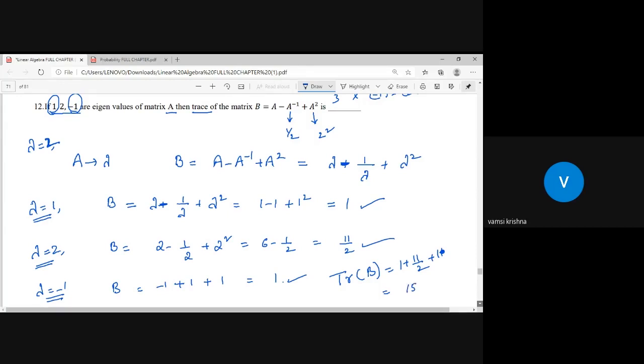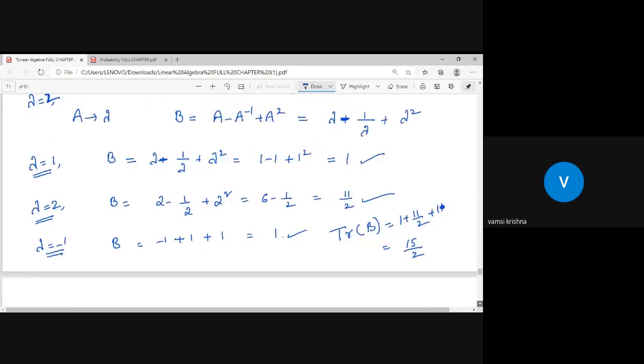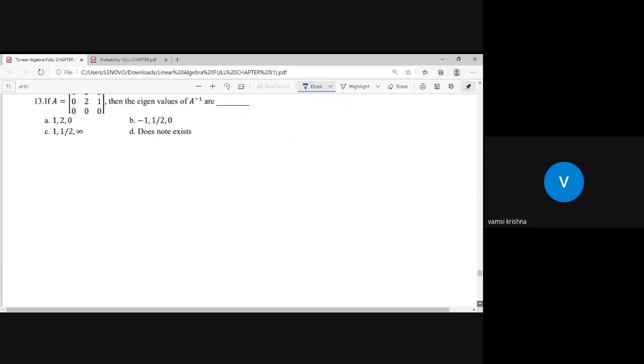So the trace of the matrix is 15 by 2. Okay, students, I hope you get this question.